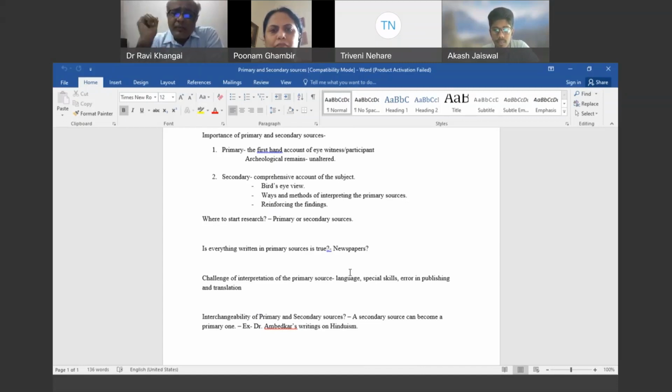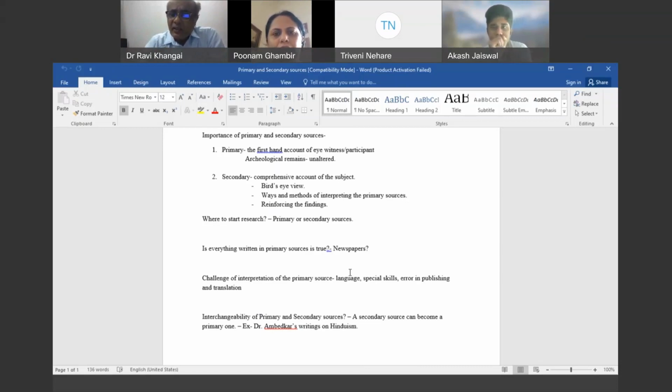For example, if your research area is, let us say, the caste system in Hinduism, on the caste system there will be some original sources. Of course, you might read Manusmriti and Ramayana and Mahabharata and Vedas and try to understand how the caste has evolved. Those are the primary sources. But as I told you, it should start with the secondary sources. So you will start with the secondary sources, then you will collect your primary sources. Now here, your main focus is to understand the functioning of caste in Hinduism, and you come across Dr. Ambedkar's writing on caste. So here, Dr. Ambedkar's writing on caste is going to be your secondary source, because your main focus area is to understand caste in Hinduism.